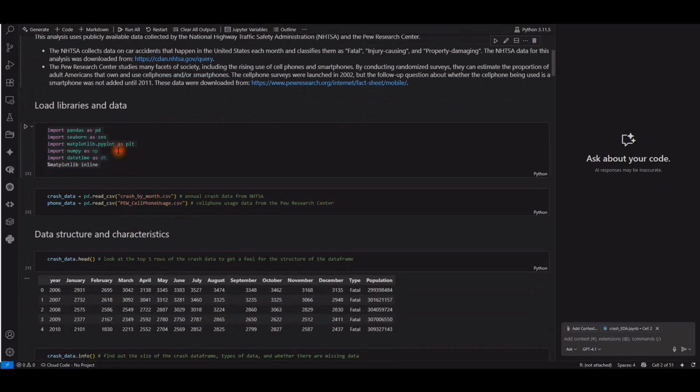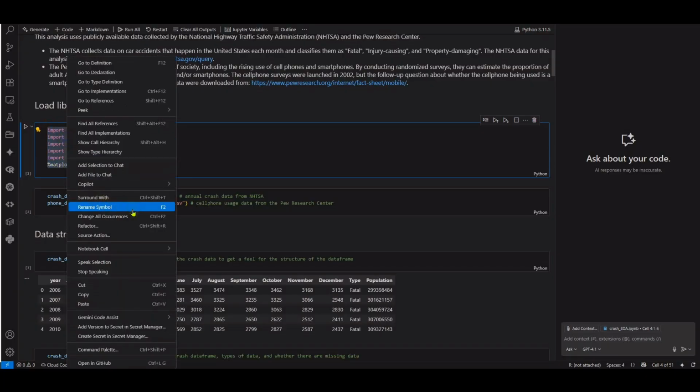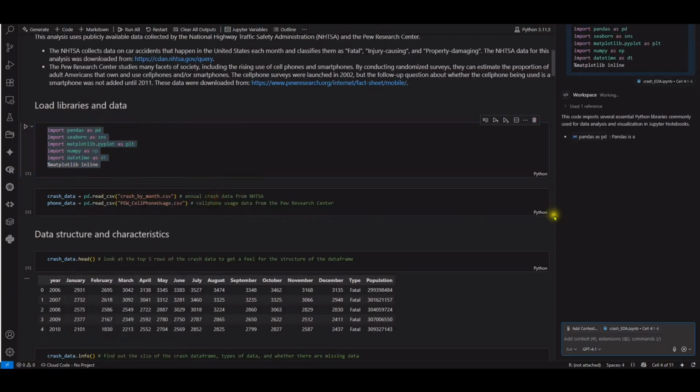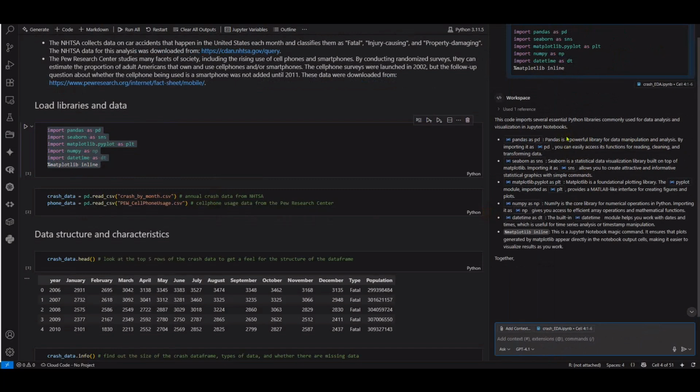So, we are going to run the Python script here so that we will see the result. The libraries used here are Pandas, Seaborn, Matplotlib Pyplot, NumPy, and datetime. To understand what each of them is doing, I will ask Copilot to explain. From here you can pause the video and take a look at what all these libraries are doing. I can just run this and it will import all the libraries that are required for this exercise.